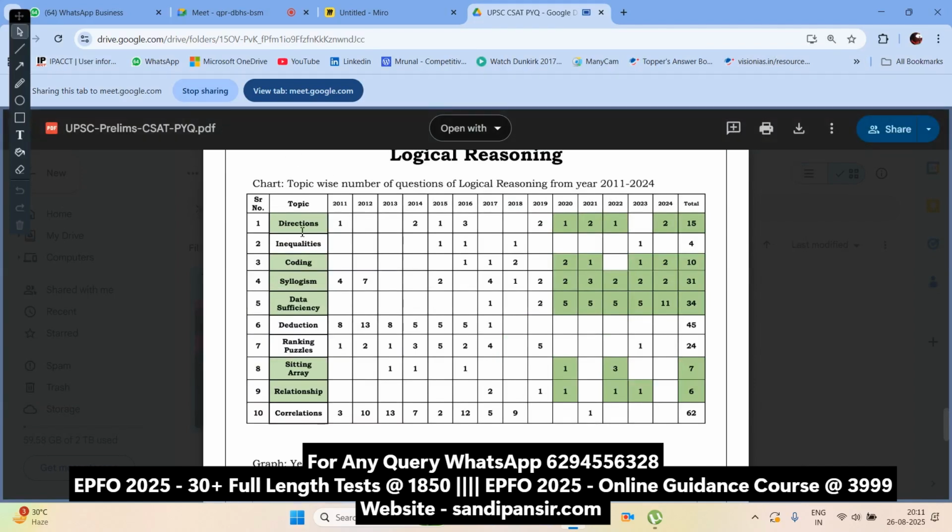We have questions from direction, inequalities, coding-decoding, syllogisms, data sufficiency, logical deduction, ranking and puzzle, sitting arrangement, and blood relation as well as correlations. We have multiple levels of questions. In total, till 2024, in the CSAT paper they have given about 62 questions from logical reasoning.